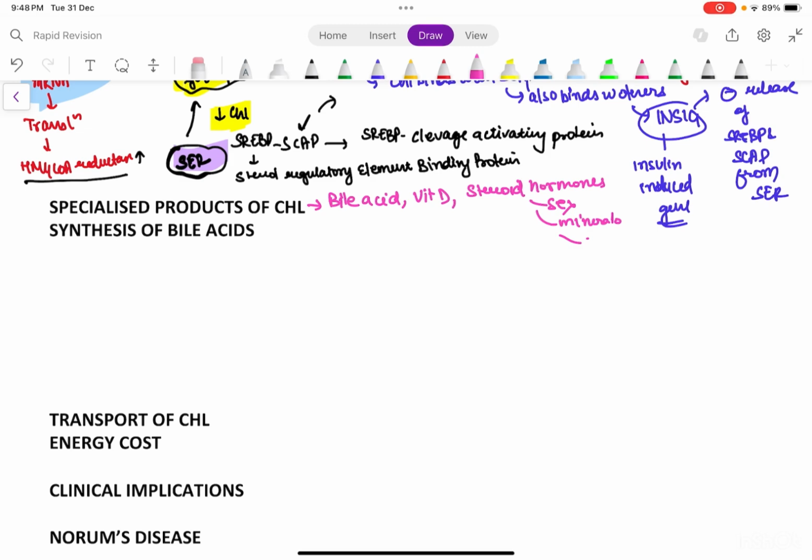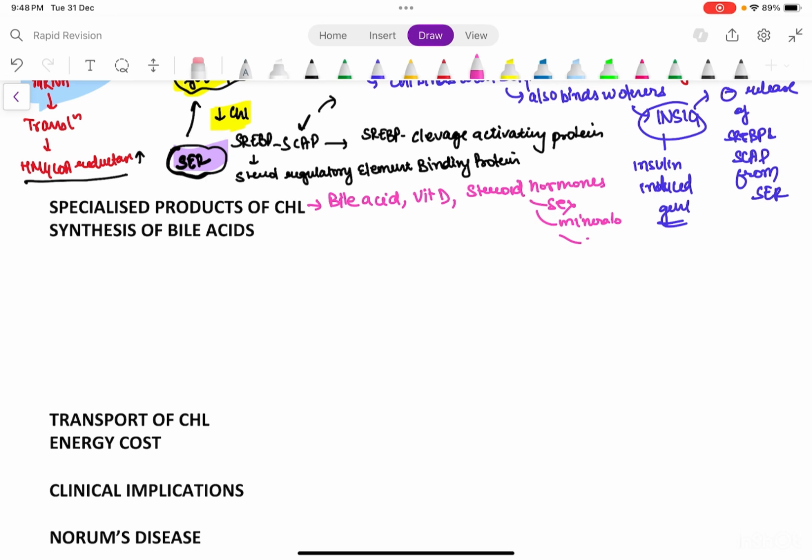Now in synthesis of bile acid, basically there are two organs involved. One is the liver and one is the intestine, and there are two types of bile acids, primary and secondary. You will just know as I tell you all this. Okay, so first of all, see,